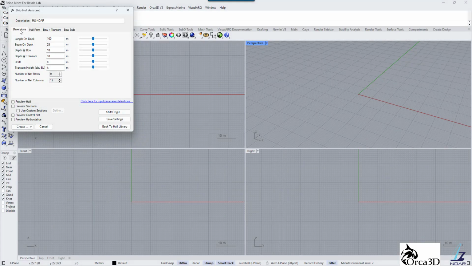We will start with main dimensions of the hull. Set length on deck to 113 meters. Beam on deck to 15.2 meters. Depth at bow to 9.85 meters and depth at transom also to 9.85 meters. Set draft to 7.1 meters. And transom height above baseline to 6.2 meters.